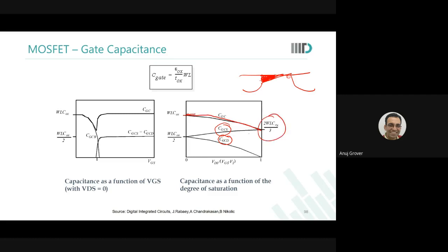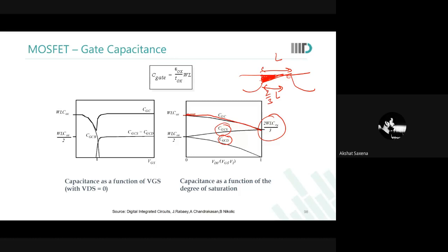Over here the assumption is that आपका जो channel है वो typically अगर पूरी L है तो उसके 2/3 L पे रहेगा pinch off होके.